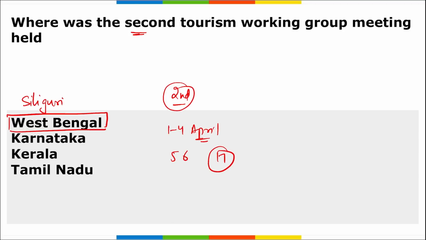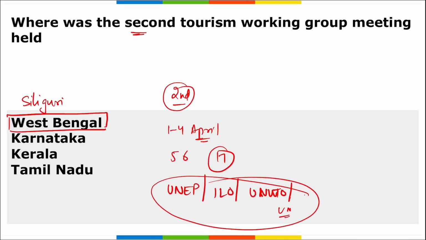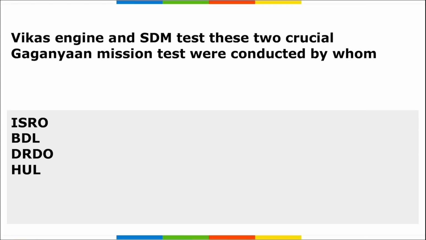17 member countries. Alright, and remember here 4 international organizations included: UNEP, United Nations Environment Program, International Labour Organization, United Nations World Tourism Organization, and along with your UN here took part. Alright, so these were some of the organizations also that took part in the second tourism working group meeting that was held in Siliguri, Darjeeling.